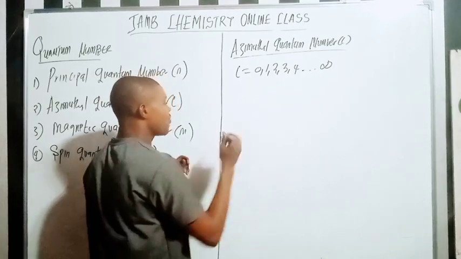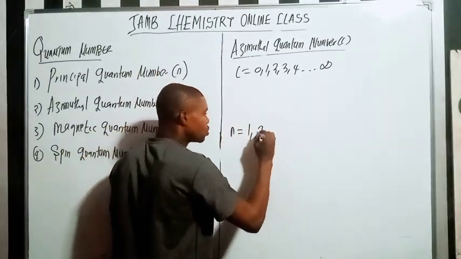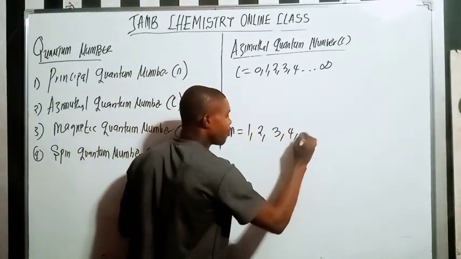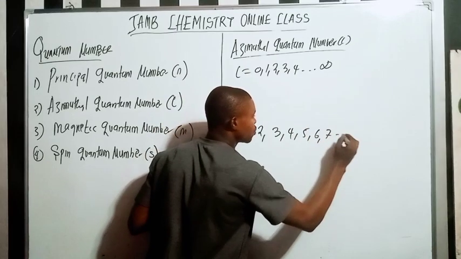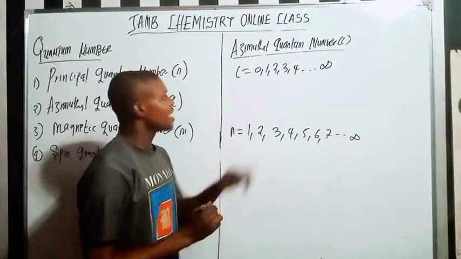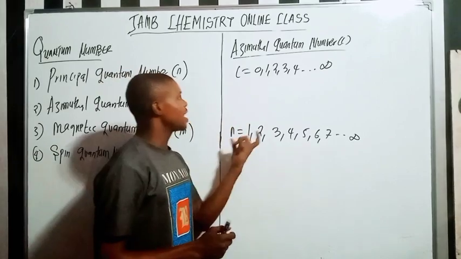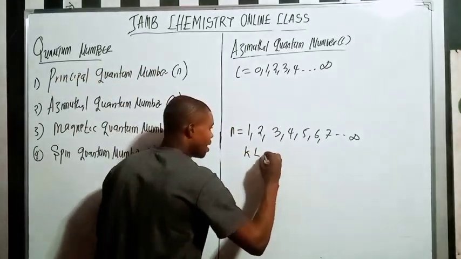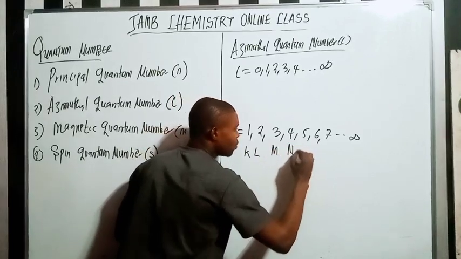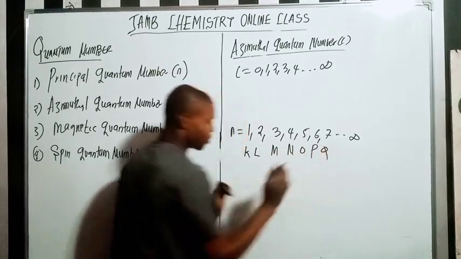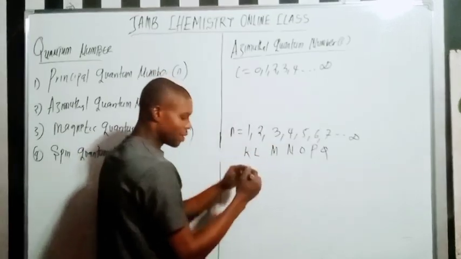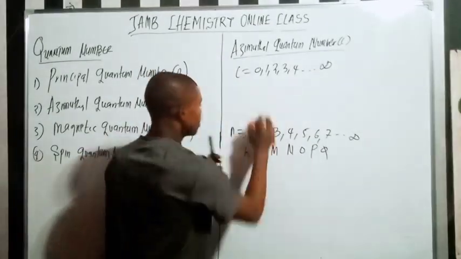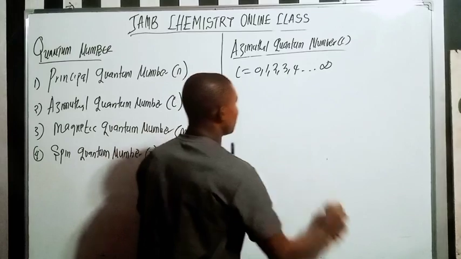Just like the way we have n equals 1, 2, 3, 4, 5, 6, 7 to infinity. Remember, in the principal quantum number, we have K, L, M, N, O, P, Q, right? So this is where we stop. The same thing here, each of these also has its own letter.